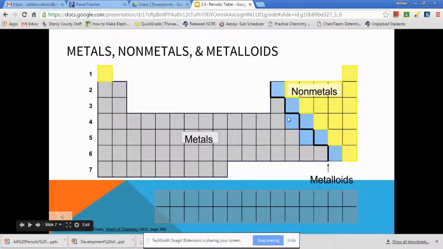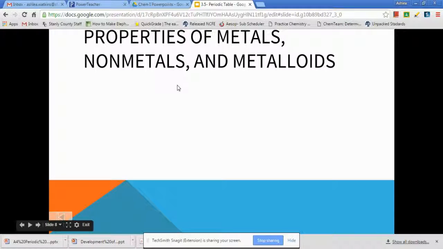And a lot of periodic tables do really good at putting in that stair step for you. However, some of them don't. So if I ever give you one and you'd like to write that in, that's perfectly fine. Just don't do that on my reference packets. So we know where they're located. Now we can talk about some properties of metals, metalloids, and nonmetals.